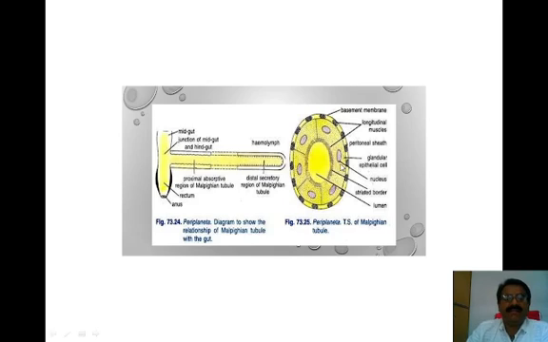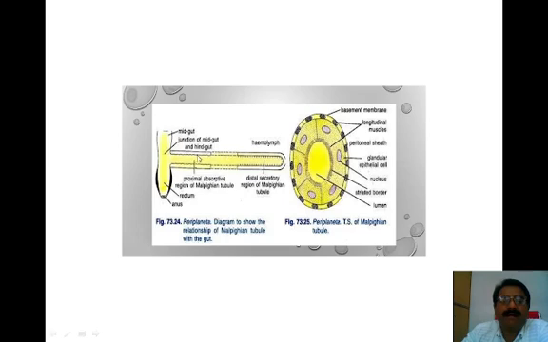Here, in this diagrammatic presentation of Periplaneta americana, we see the relationship of the Malpighian tubules with the gut. The Malpighian tubules are associated with the midgut of the alimentary canal in insects. The distal part is the honeycomb-like structure, and it is involved in the secretion of a variety of materials.